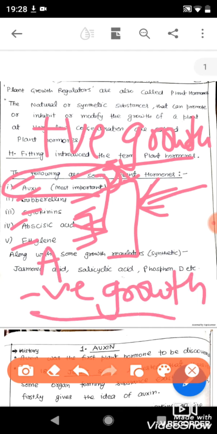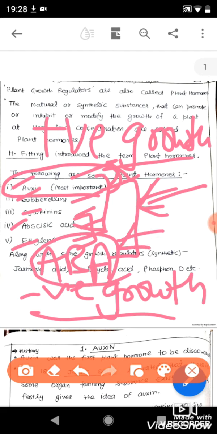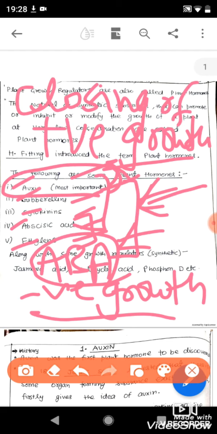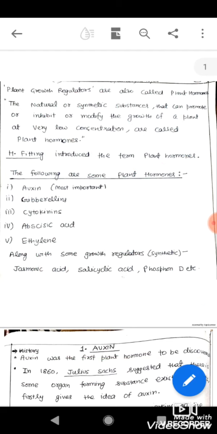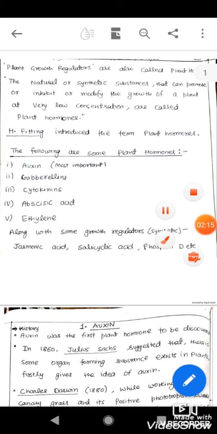The hormone abscisic acid is also called the stress hormone because it is produced in stress conditions in plants. This we have discussed earlier in Unit 1 also, in the topic closing of the stomata. The closing of stomata was regulated by abscisic acid. So these are the 5 hormones: auxin, gibberellin, cytokinin, abscisic acid and ethylene, which are most important to the plants.